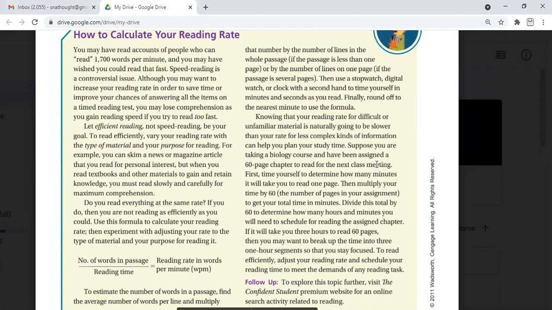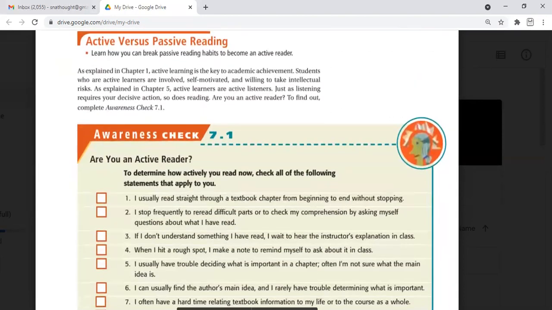It shows how much time you will consume in reading and your speed, the words per minute you read: whether you are slow, fast, or average, and how much time it takes to read the book. If you have a course book with a total of 400 pages, how much time and how many days will it take to read the complete book?